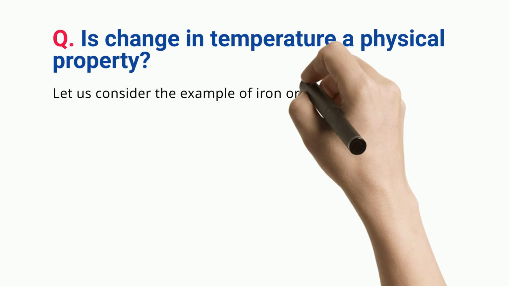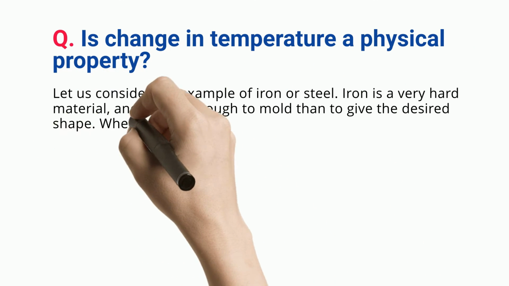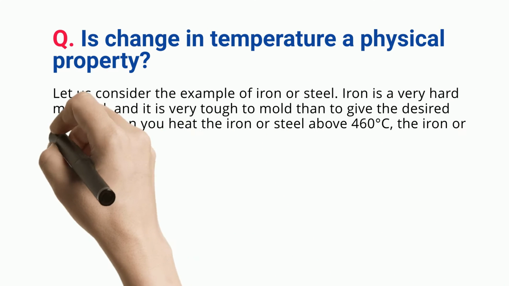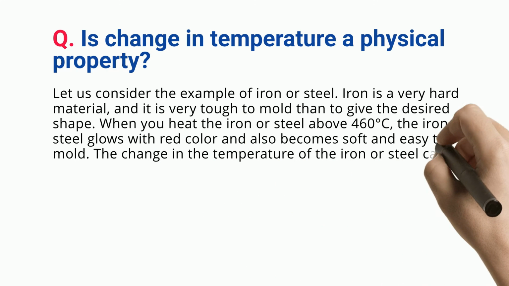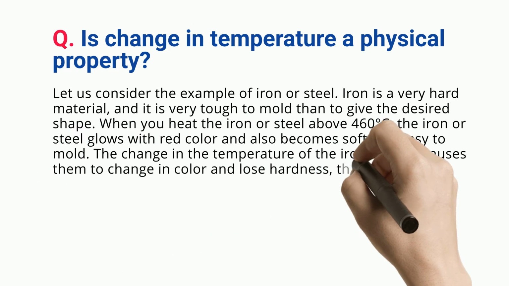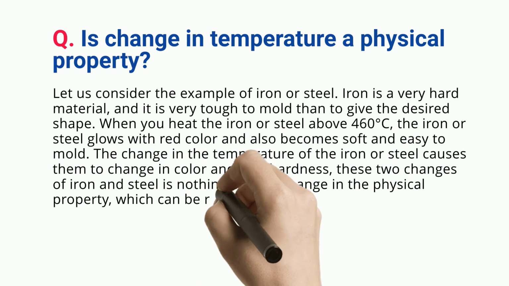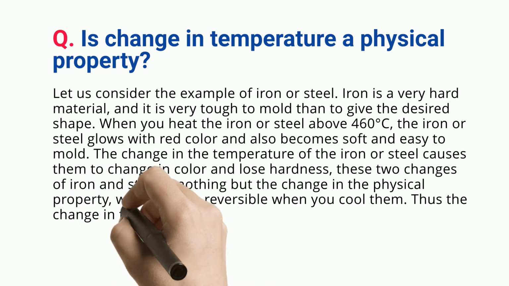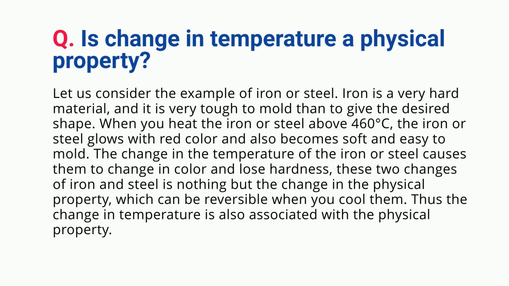Let us consider the example of iron or steel. Iron is a very hard material, and it is very tough to mold and to give the desired shape. When you heat the iron or steel above 460 C, it glows with red color and also becomes soft and easy to mold. The change in the temperature of the iron or steel causes them to change in color and lose hardness. These two changes of iron and steel are nothing but changes in the physical property, which can be reversible when you cool them. Thus the change in temperature is also associated with the physical property.